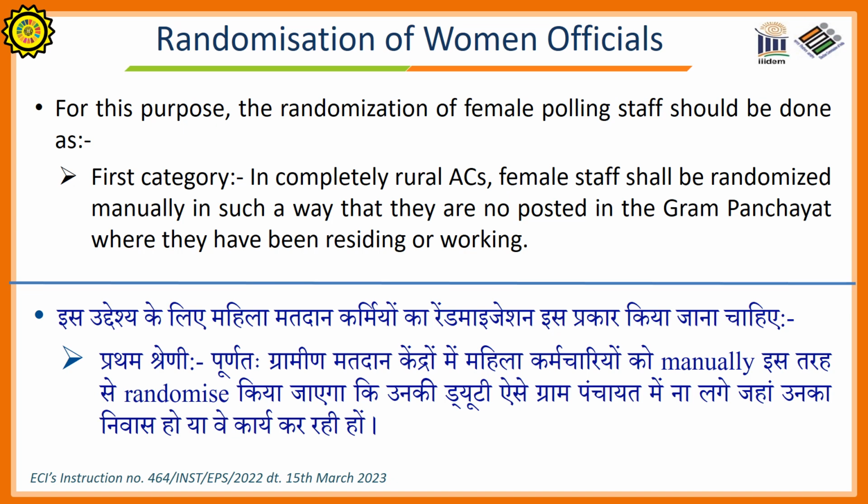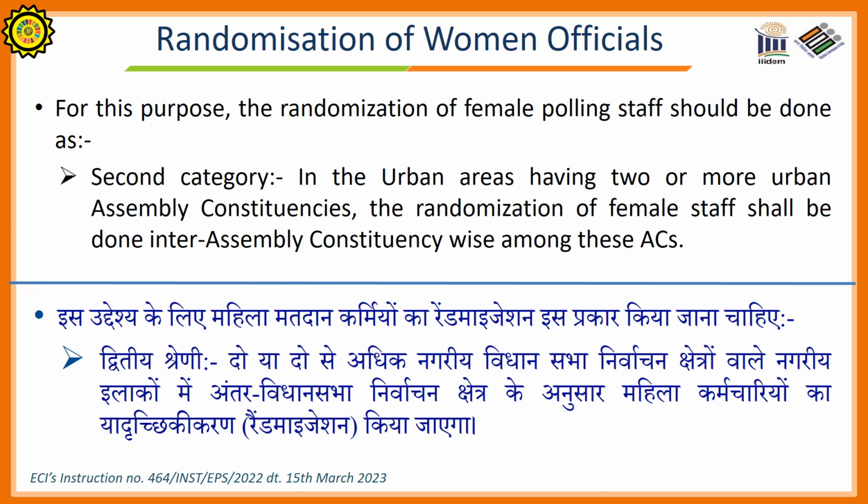First category: in completely rural assembly constituencies, female staff shall be randomized manually in such a way that they are not posted in the Gram Panchayat where they have been residing or working. Second category: in urban areas having two or more urban assembly constituencies, the randomization of female staff shall be done inter-assembly constituency wise among these ACs.